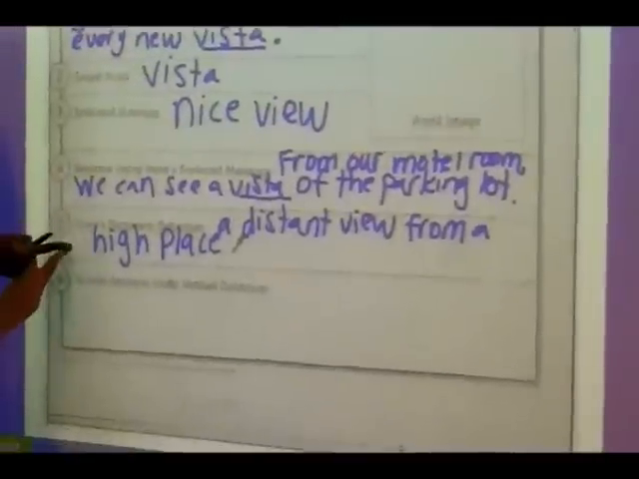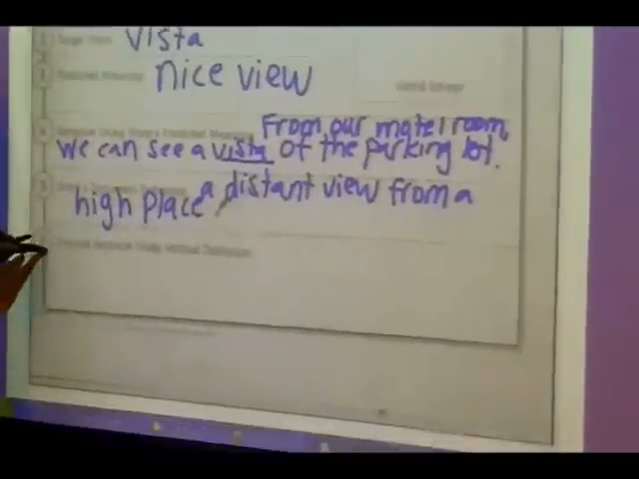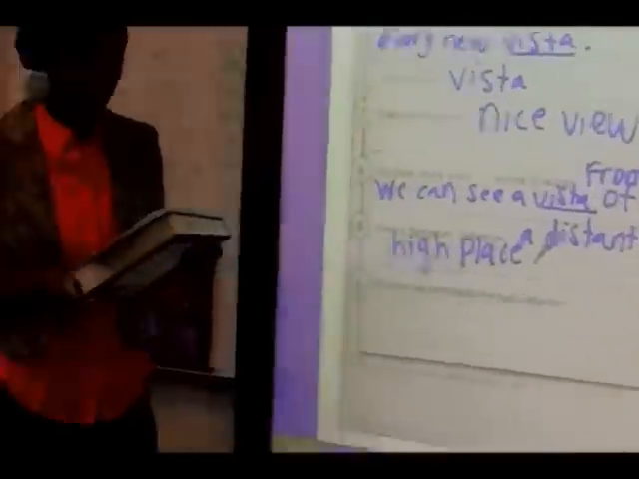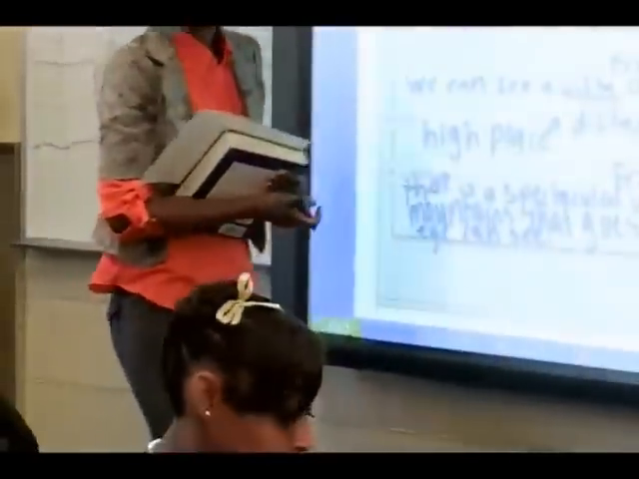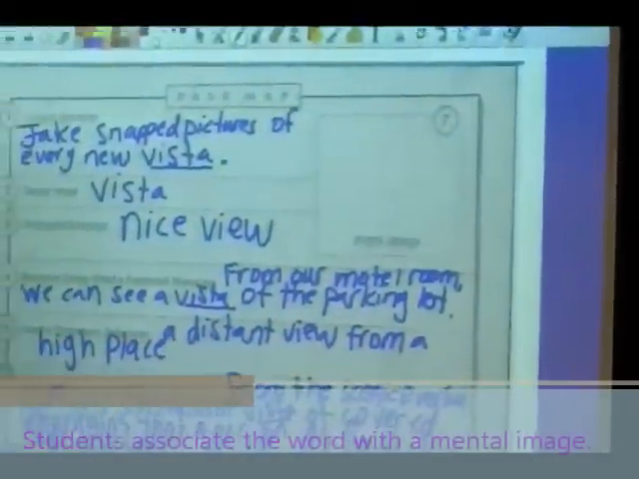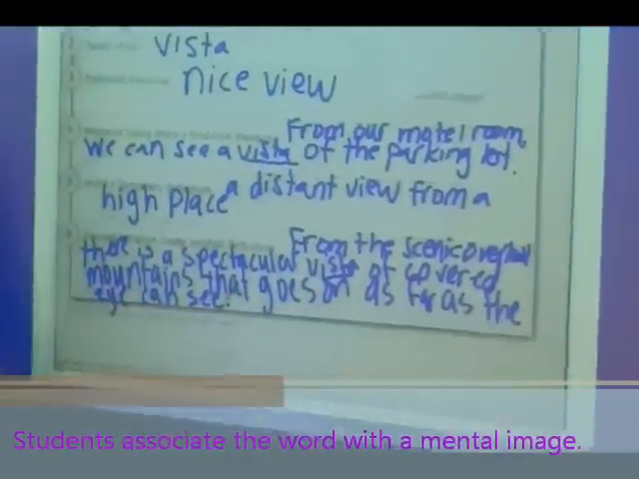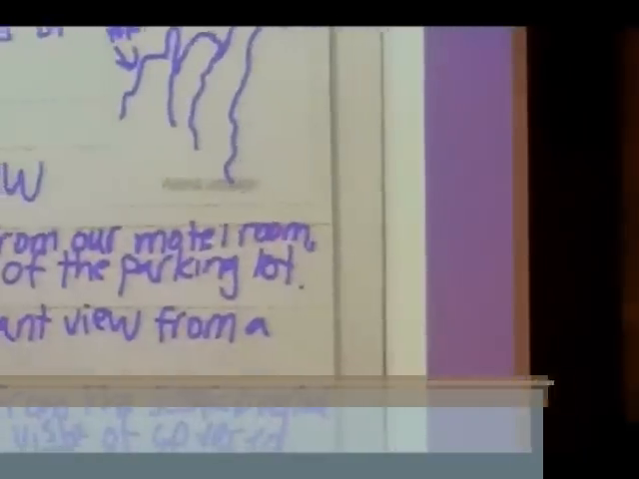Now that I know what the word really means, I'm going to revise my sentence. Once I have my revised sentence, I need to create an image of the word. I'm going to base it on my revised sentence: able to see that from a high place.